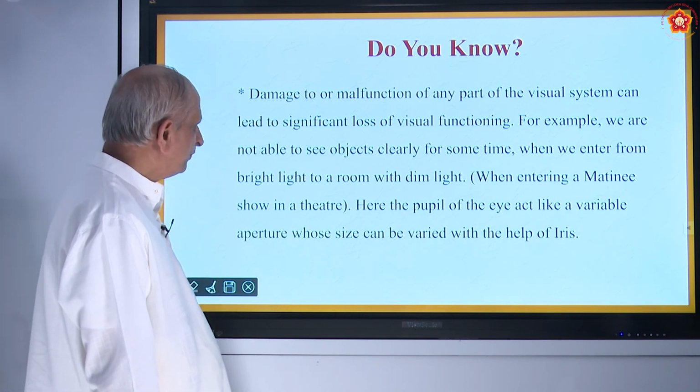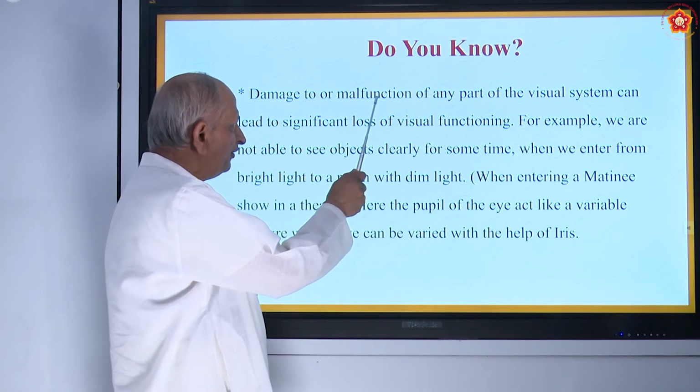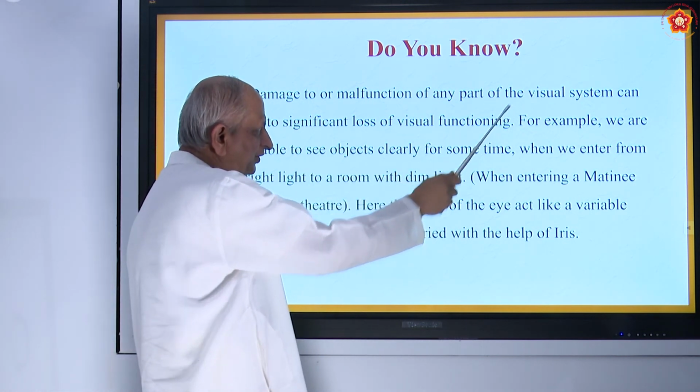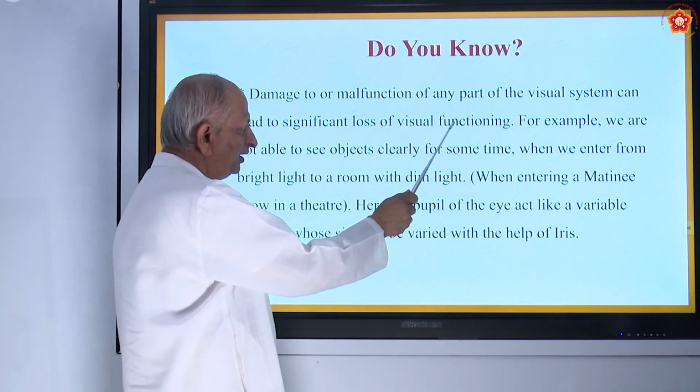And there are some more things you must note about the eye. Damage or malfunction of any part of the visual system can lead to significant loss of visual functioning.